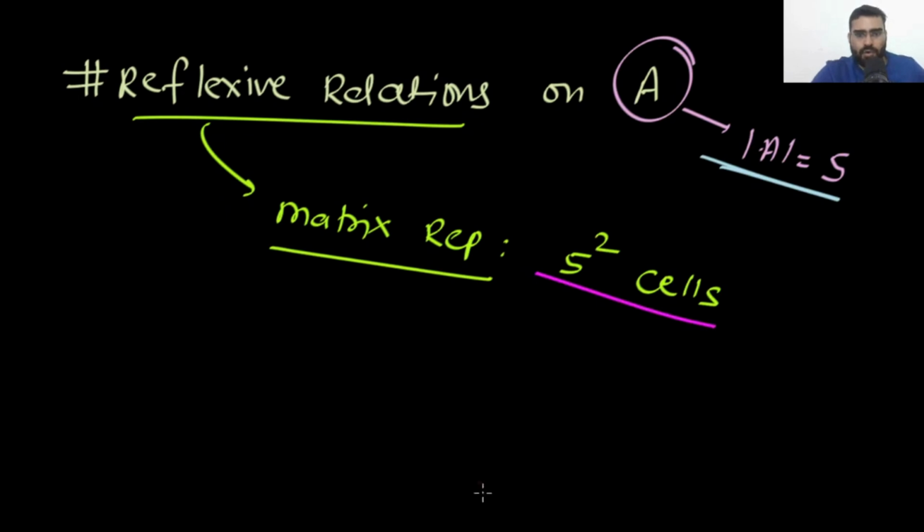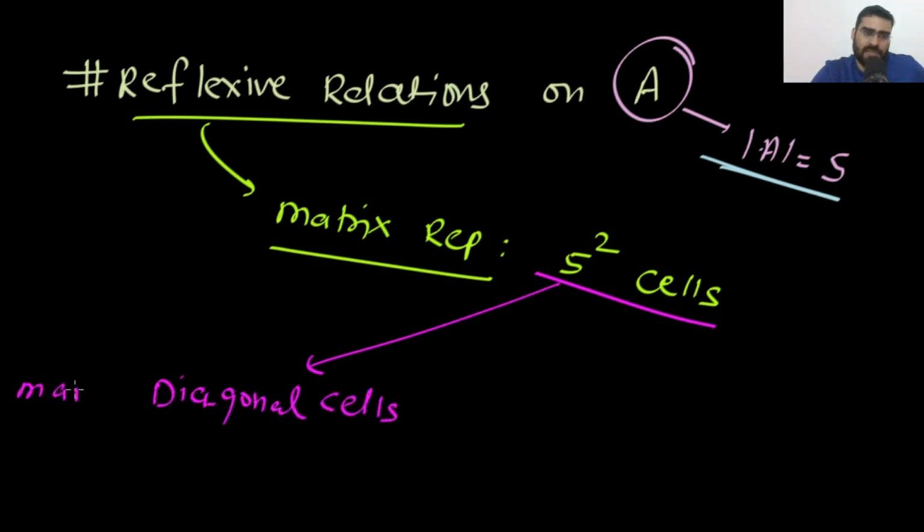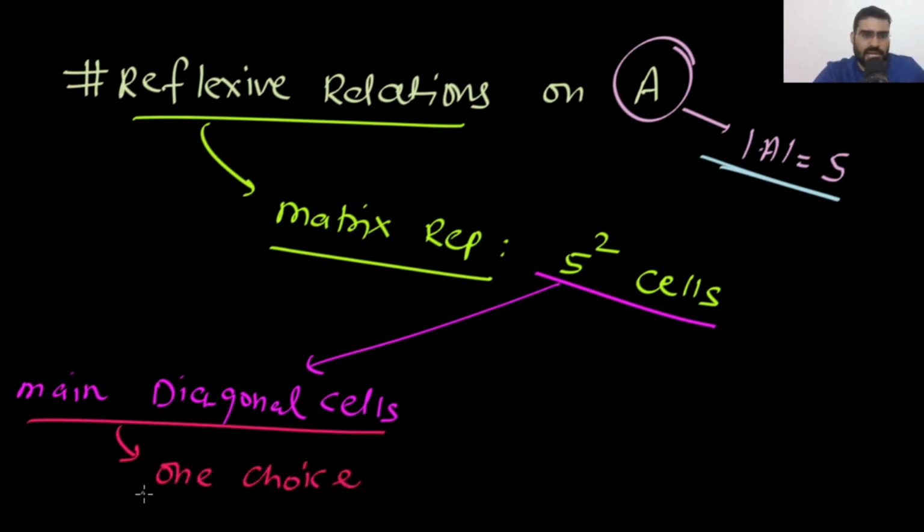Remember, for the 5 diagonal cells, you have only one choice. So you can see that there are 2 types of cells. One is the main diagonal cells. For the main diagonal cells, there is only one way, only one choice. What is that one choice? All must be 1.